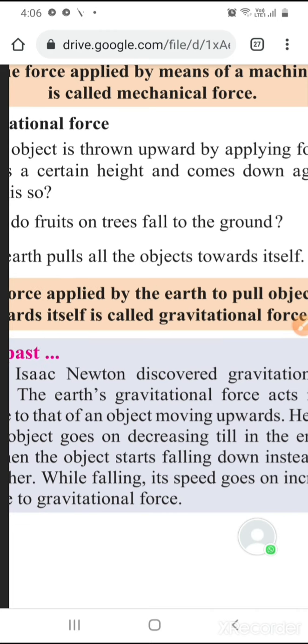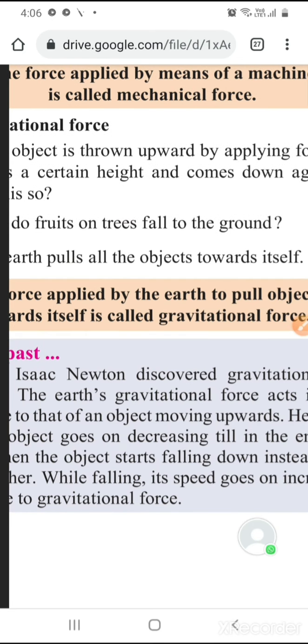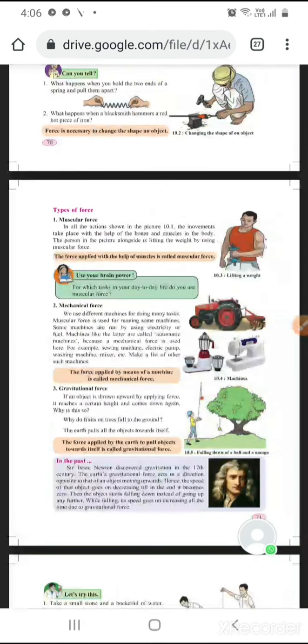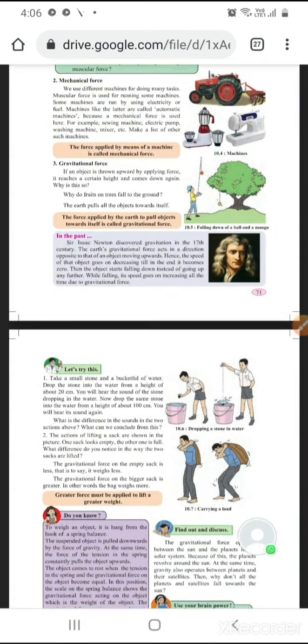You can go to the library also. Now libraries are closed, but you can search on the internet also. How did Isaac Newton discover this gravitational force? So you all should have a curious mind to find out how this gravitational force acts upon the objects. Now let's go to the next page.